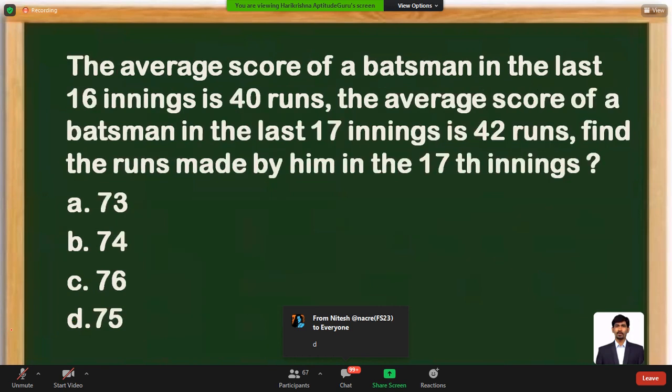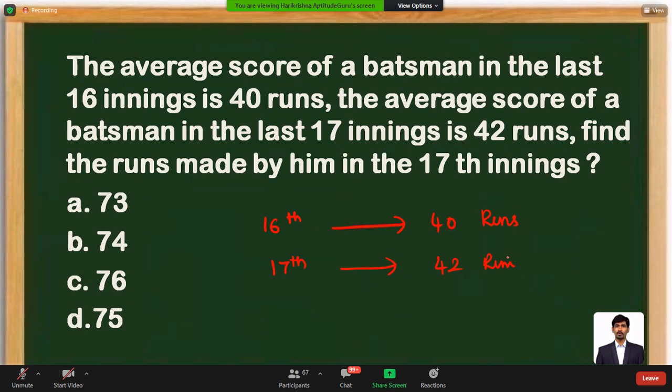Look at the next question. A little reverse question. The average score of the batsman in the last 16 innings is going to be 40 runs. The average score of the batsman after the 17th innings is going to be 42 runs. So find the runs made by him in the 17th innings.